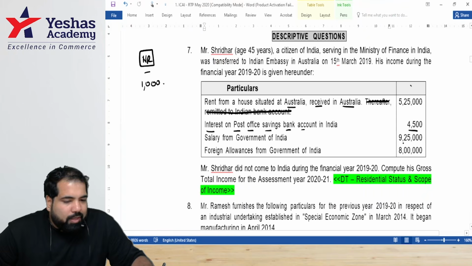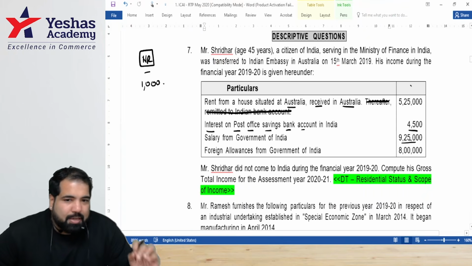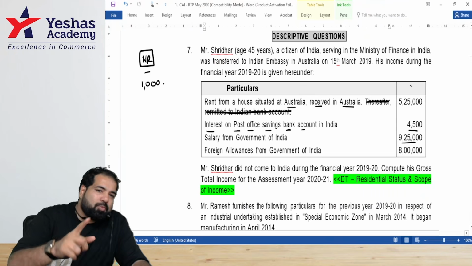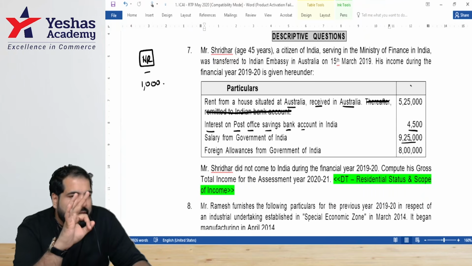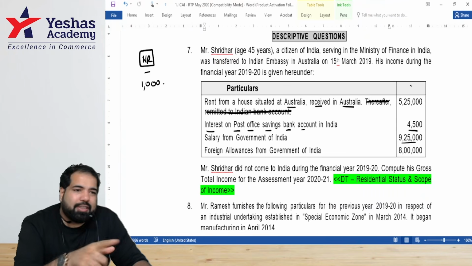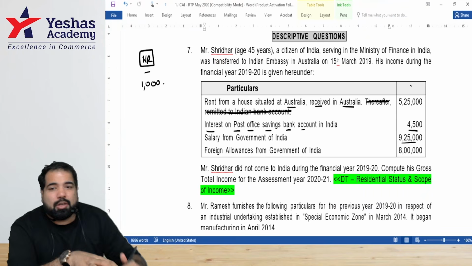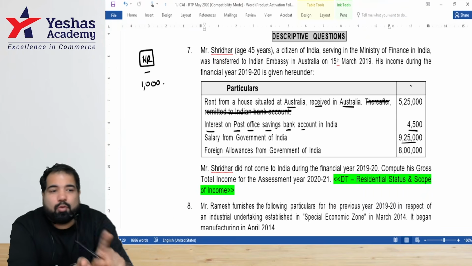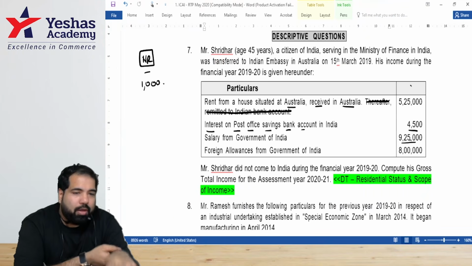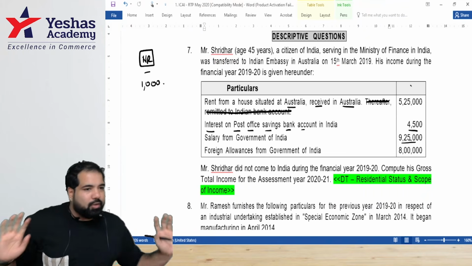Salary from the government of India, will it be taxable? Yes. But remember, we've not done this yet, guys. The salary chapter, just like house property has a standard deduction of 30%, always has a standard deduction of 50,000. In the new scheme, it's 75,000. But right now, focus all your energies on the old. If you do old and new together from day one, you'll get confused.